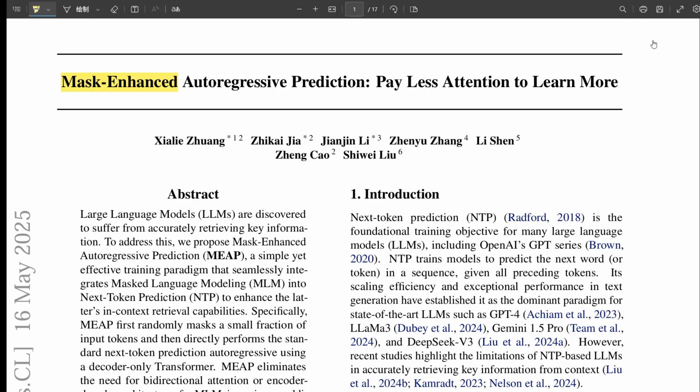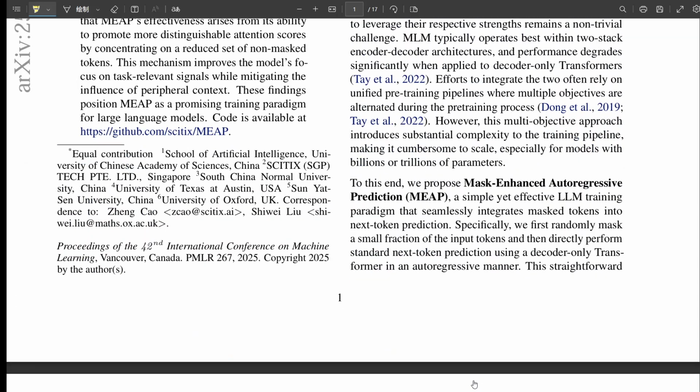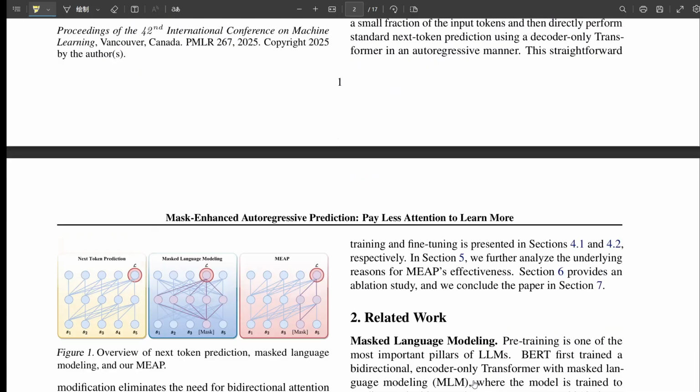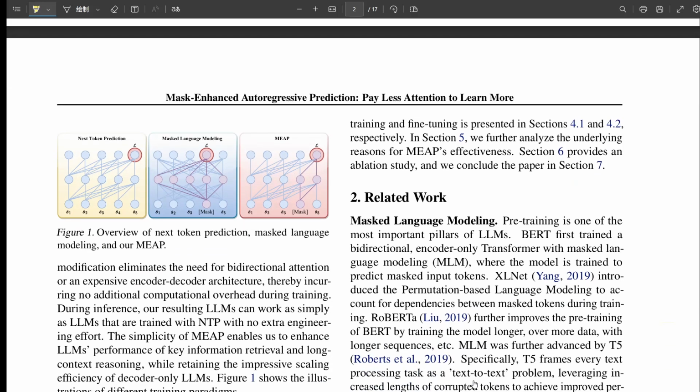Okay, so that's NTP. What was the other main approach? That would be masked language modeling, or MLM. Think BERT. The fill-in-the-blanks approach. Exactly. You hide some words, the model predicts what was hidden. It's a denoising kind of task. And this makes MLM really good at understanding sentence structure and context from both sides, bidirectional understanding, great for information retrieval and classification tasks. But MLM isn't really designed for generating long, creative text like NTP, is it? Generally, no, and often MLM setups used encoder-decoder architectures, or at least needed that bidirectional view, which can add complexity compared to the simpler decoder-only setup that works so well for scaling up NTP.